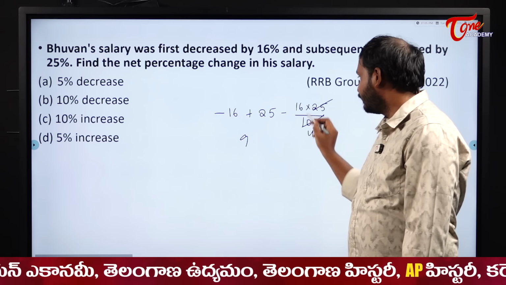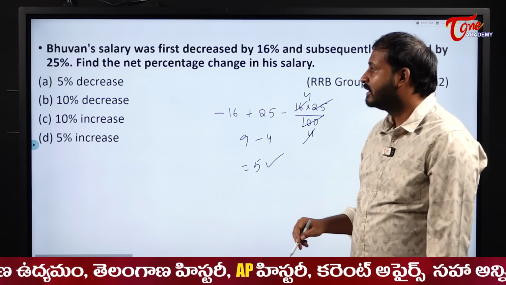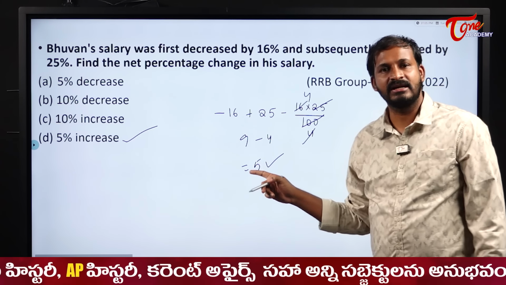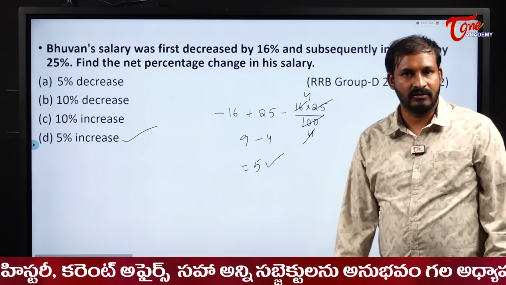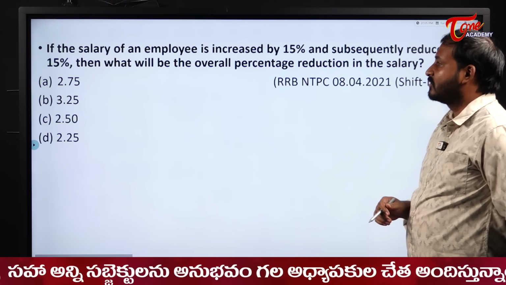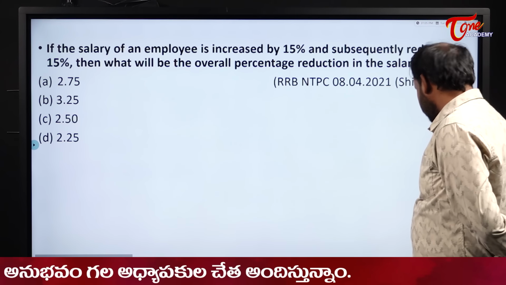4 times and 4 times, so minus 4. So overall his salary will be increased by what? Plus means what? Increase. So 5% increase. If you get a minus here, 5% decrease. Okay. Right, next one. Similarly, solve it and tell me the answer in the comment section. Take the screenshot of this one.